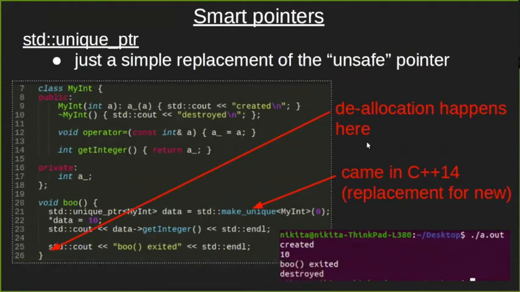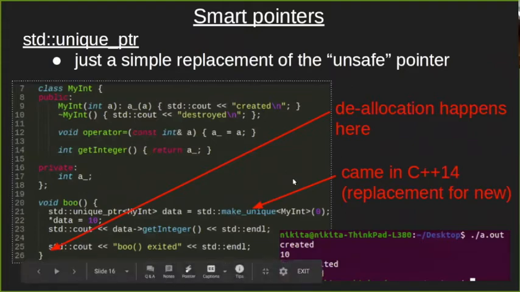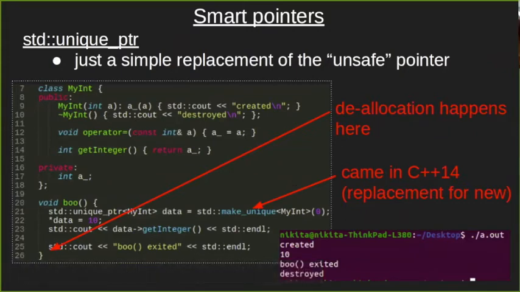So std make unique is an example that came a bit later. Before, in C++ 11, people used to allocate memory with the new operator, even for smart pointers. But then people decided that the new operator is kind of old and it assumes that you need to manage memory manually. So they just replaced it with std make unique.